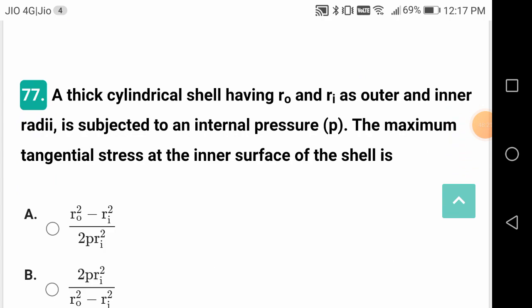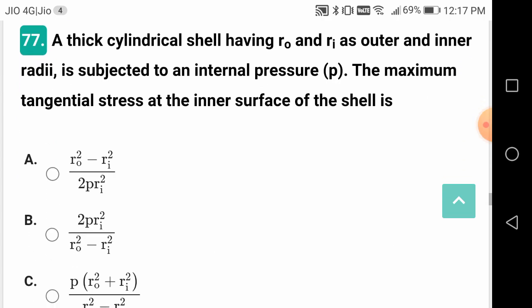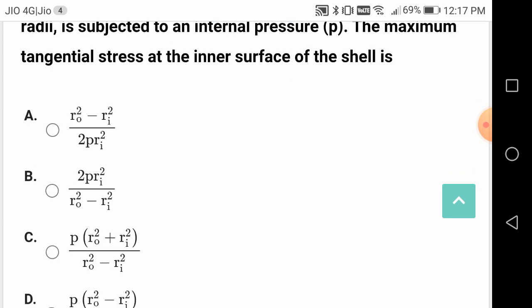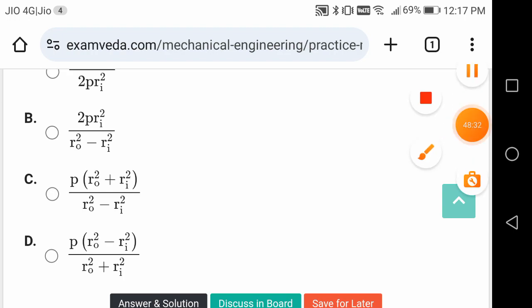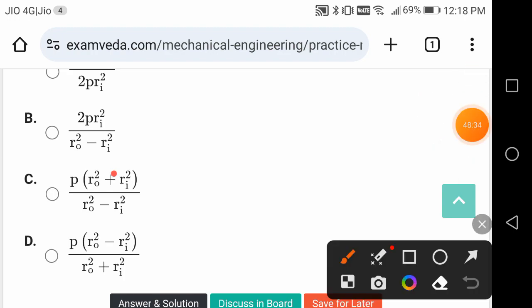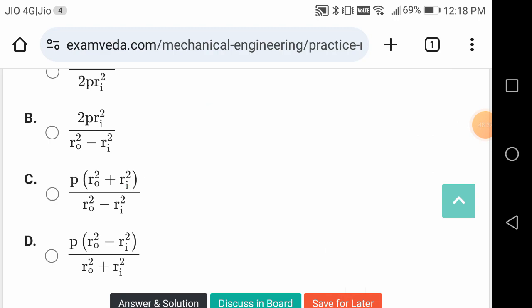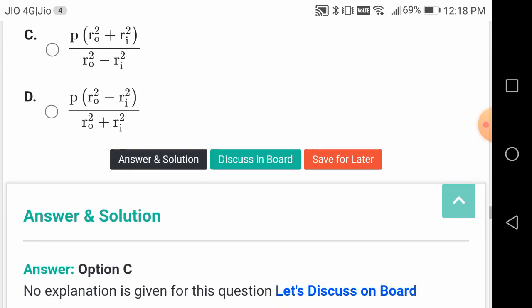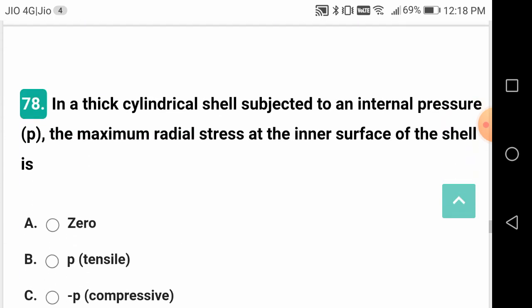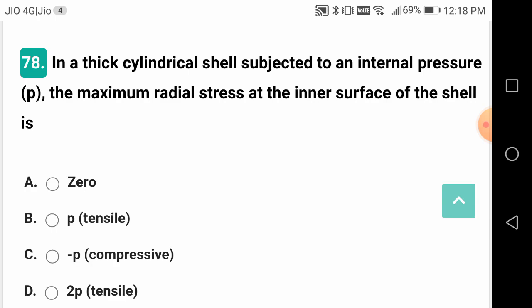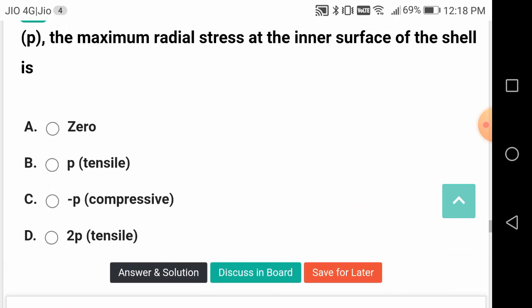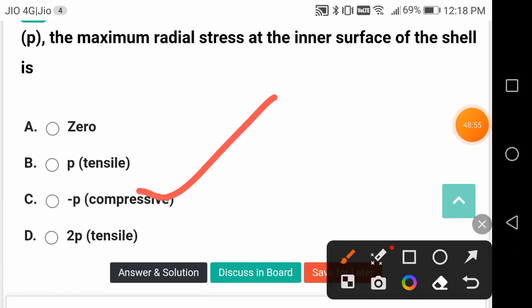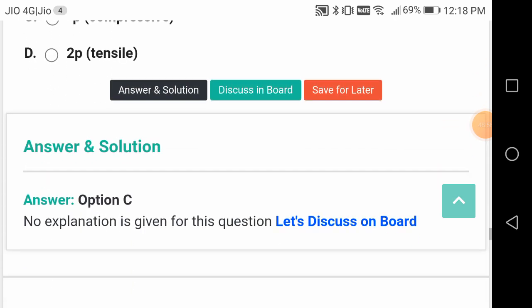A thick cylindrical shell having Ro and Ri as outer and inner radii is subjected to internal pressure P. The maximum tangential stress at the inner surface. This is a good question, friends. Remember this. It is P into Ro square plus Ri square by Ro square minus Ri square. So this is about thick cylinders. In a thick cylindrical shell subjected to an internal pressure of P, the maximum radial stress at the inner surface of the shell is minus P, compressive. At the outer surface it will be 0.